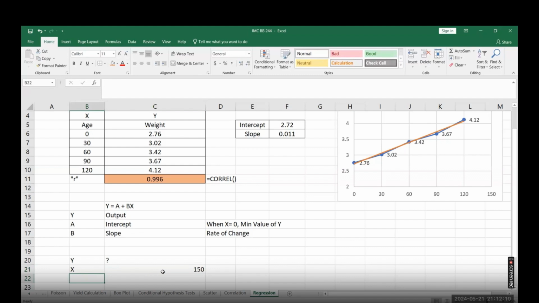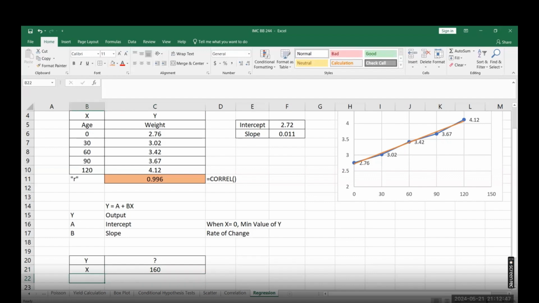Maybe the doctor is telling that I will give the vaccination when baby will be approximately, let's say 5 kg, or maybe you want to identify when the X variable is 150, what will be the value of Y? Or after 150 days, how much weight your baby will have, or let's say 160 days, any random number you can take.